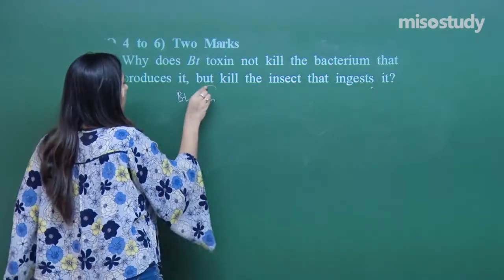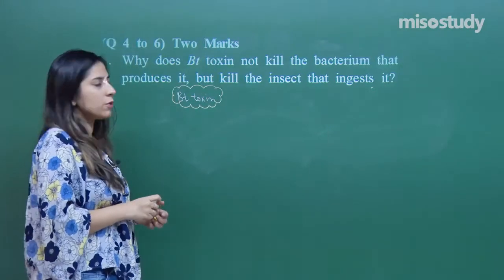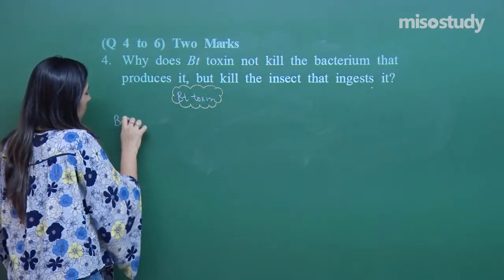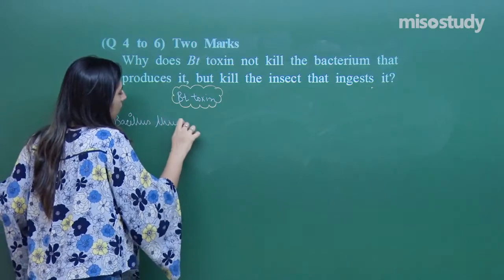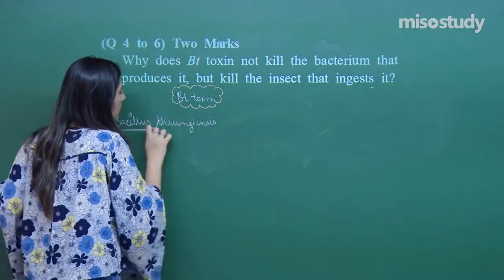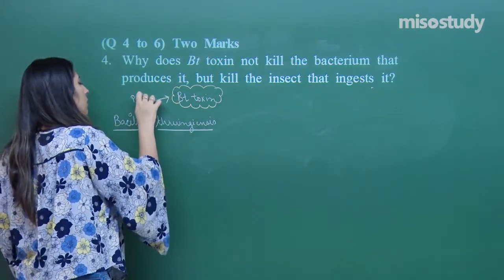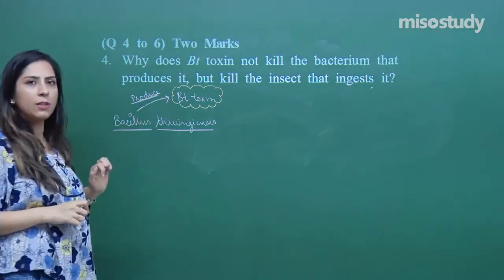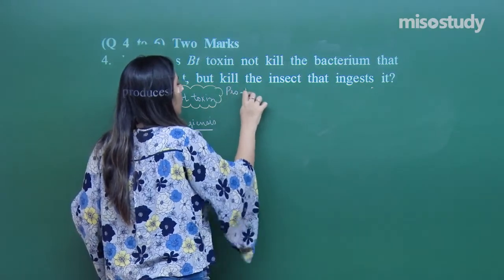Who produces Bt toxin? Bt toxin is produced by Bacillus thuringiensis. Bacillus thuringiensis produces this Bt toxin. And when they produce this Bt toxin, it is in a pro form.